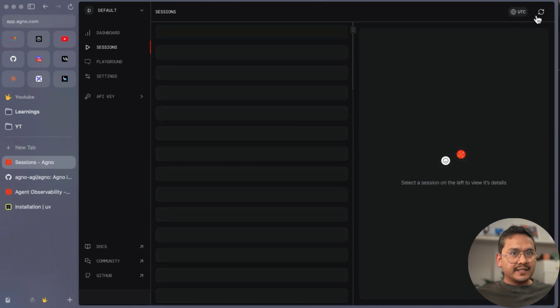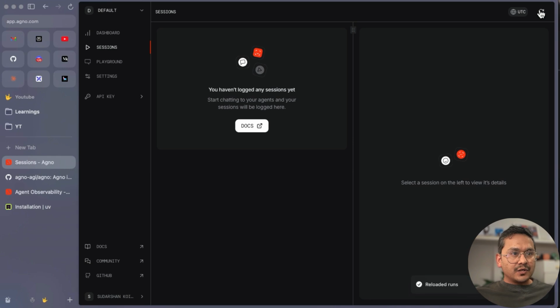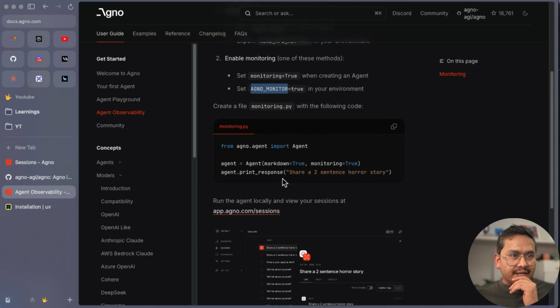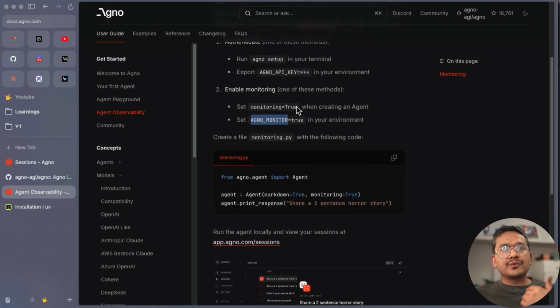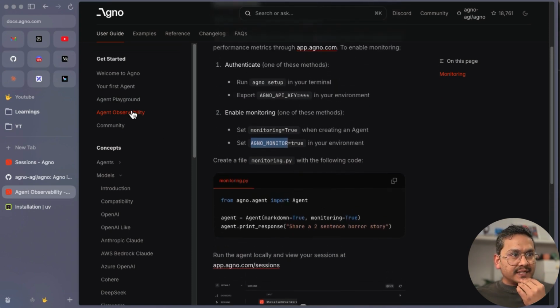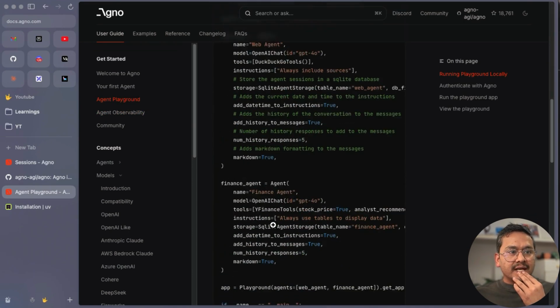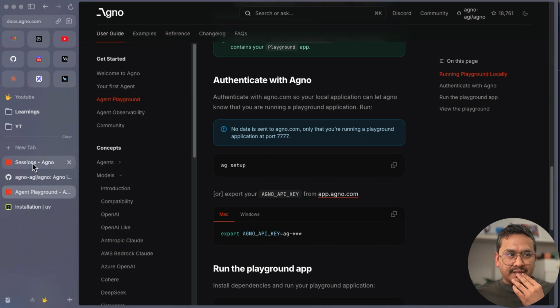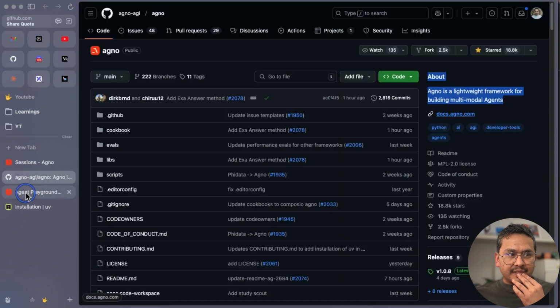Let's refresh it again. Or do I need to configure it again? Let me go to the documentation. So here it says, okay, this is AGNO setup. Isn't that what we did in the playground? No, it was AG setup and AGNO setup. Isn't it the same thing?